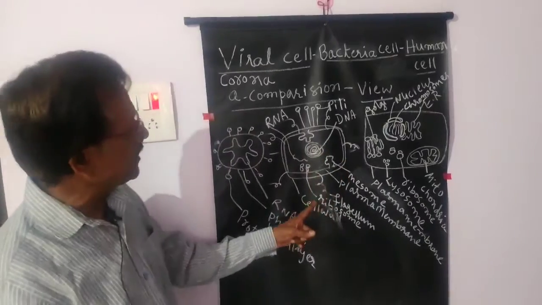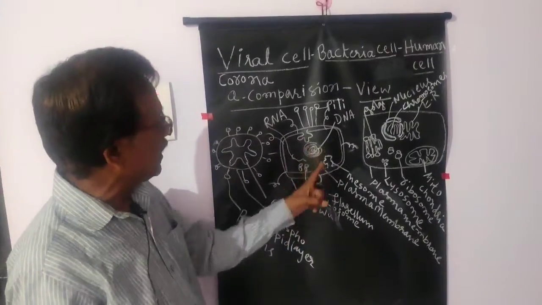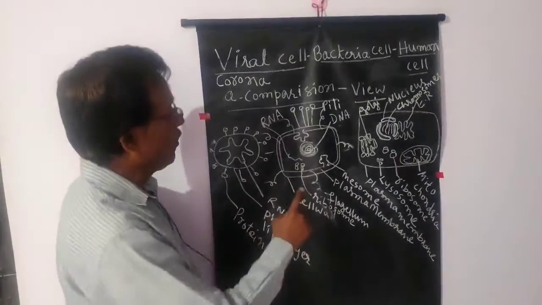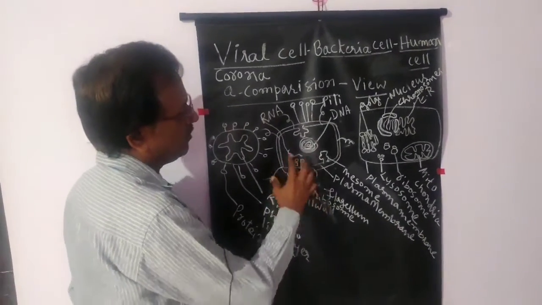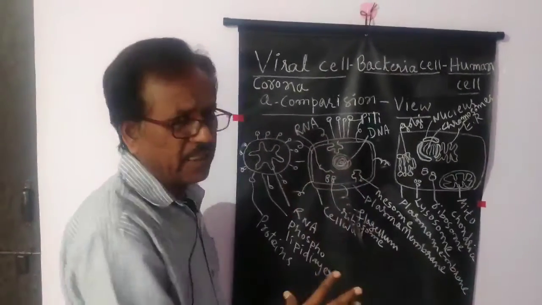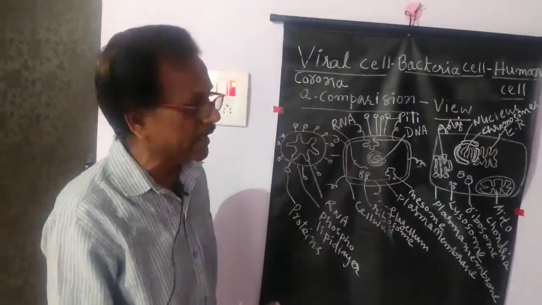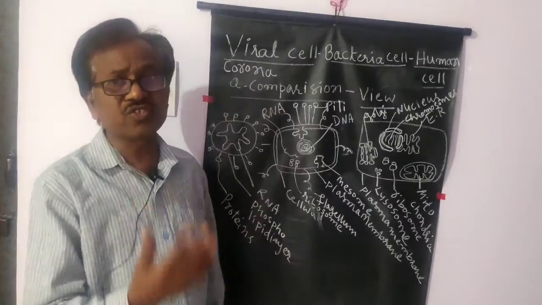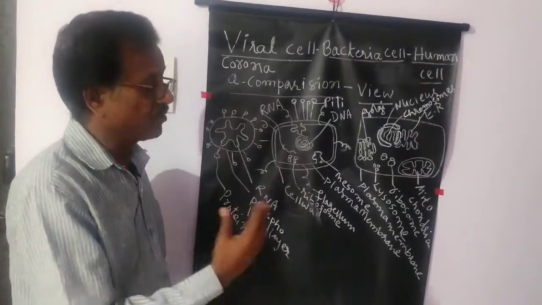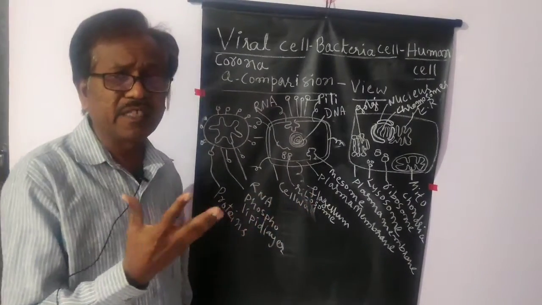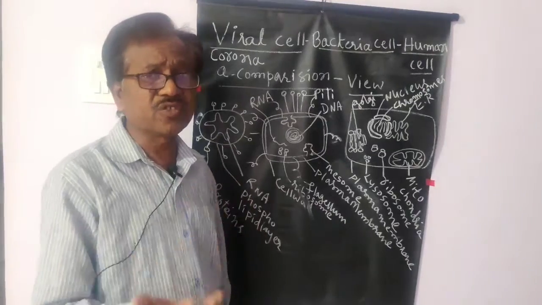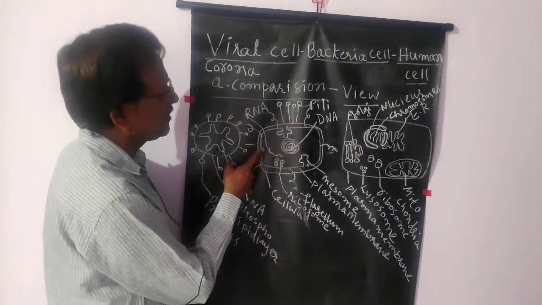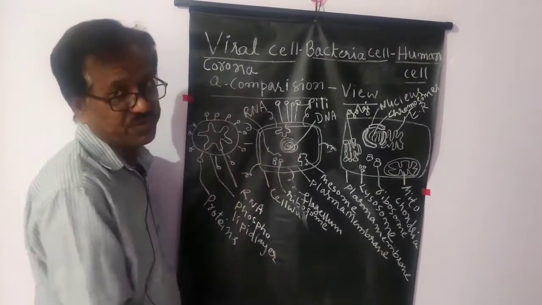So most important thing is that bacterial cell have the ribosomes. So you know that ribosomes are useful for the protein synthesis. When ribosomes are present, the bacterial cell can carry out its own metabolisms. The bacteria cannot depend on their host cell for its metabolisms. Of course, a bacteria, if it is a parasite, it is dependent on the host cell for only food materials but not for the proteins. Proteins it can synthesize itself with the help of ribosomes.